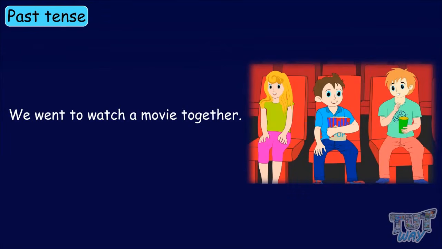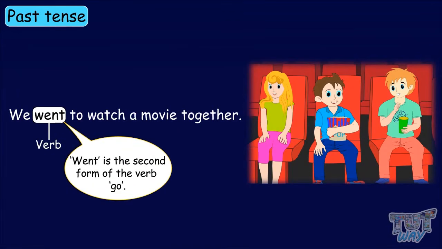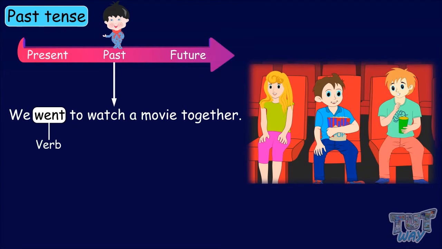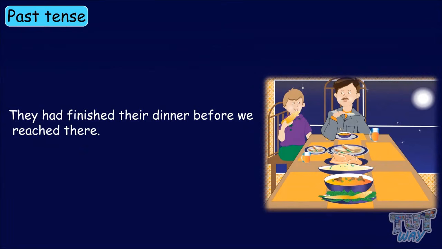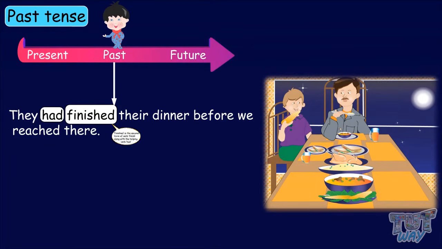We went to watch a movie together. Here, the verb is went, and it's the second form of the verb go, which shows that the sentence is in past tense. It means that we are talking about something that has happened in the past. So the subject, we, watched a movie in the past. They had finished their dinner before we reached there. Here, the verbs had and finished show that the sentence is in past tense. Finished is the second form of the verb finish.